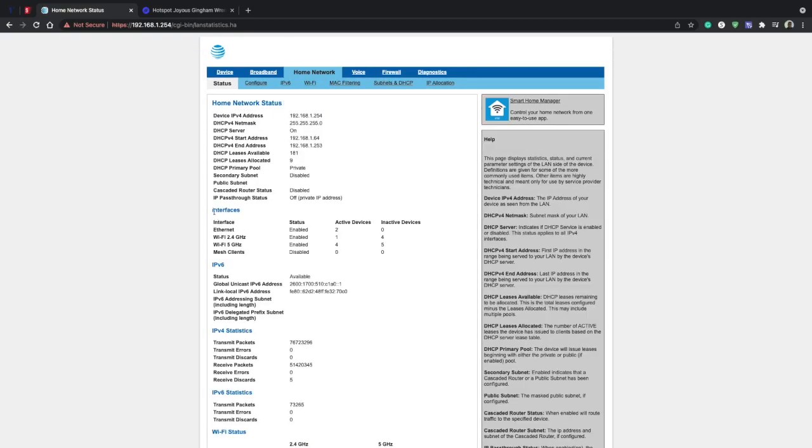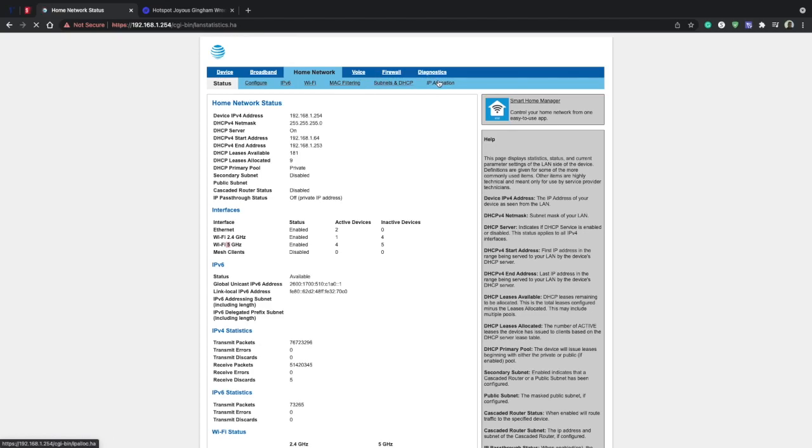Under status, like I said, different modems and routers show different interfaces, but it should look pretty similar. If you look at Ethernet cable, it says enabled. This is pretty much saying how many devices are active using an Ethernet cable on your modem or router. Currently I have 2 devices using Ethernet cable, and a total of 5 devices outside of Ethernet that are using Wi-Fi signals.